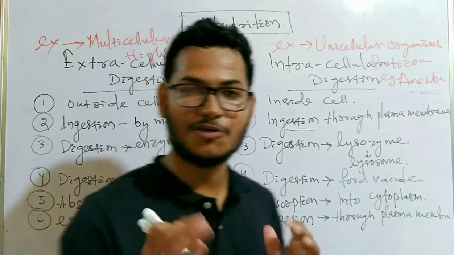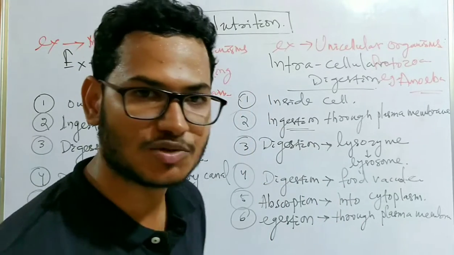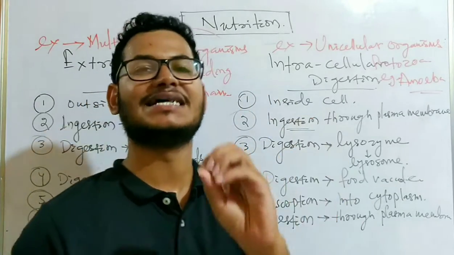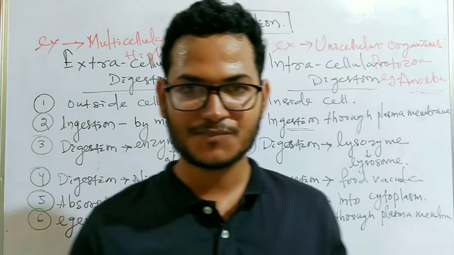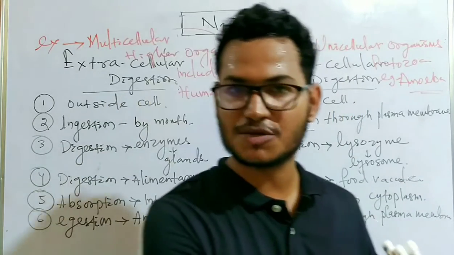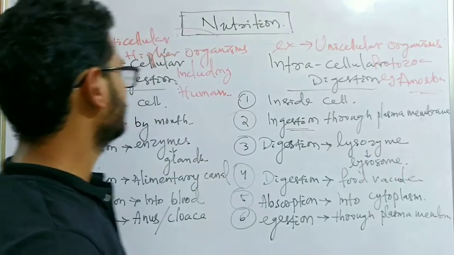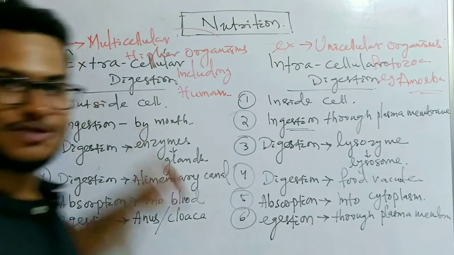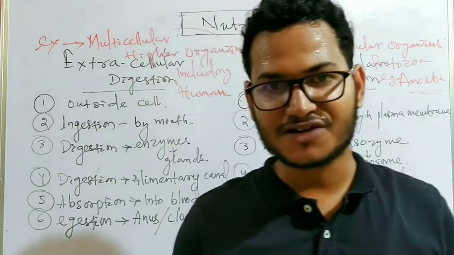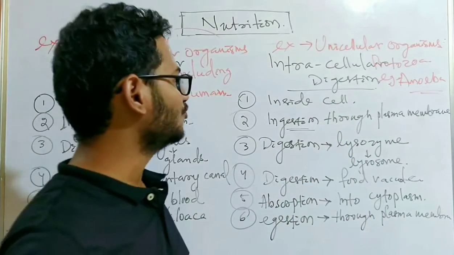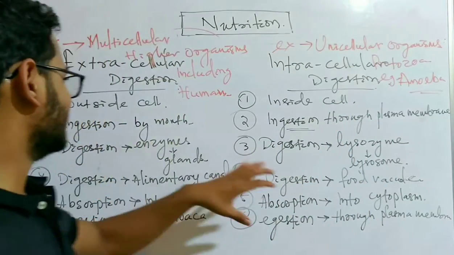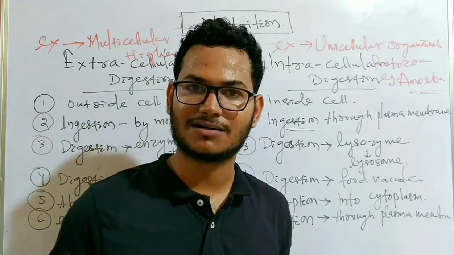So this is all about the types or modes of nutrition, the difference between digestion and nutrition, how digestion is a subset of nutrition, how extracellular digestion is different from intracellular digestion, and where these two different things are observed.